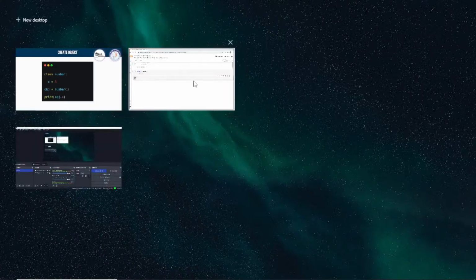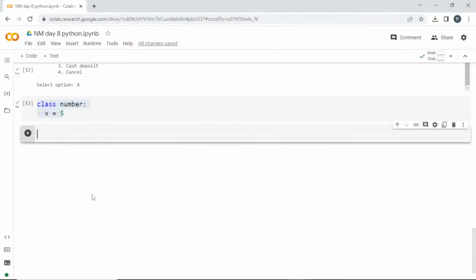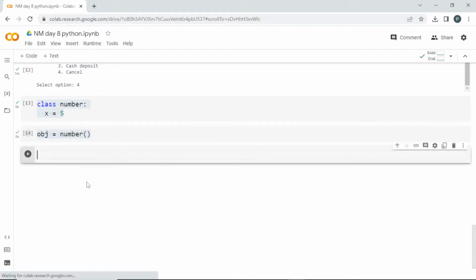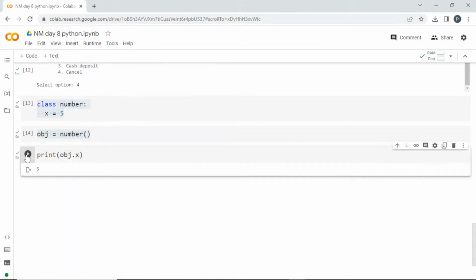I'll show you. So we have created a class with the name number, x equal to 5. If I want to create an object for this, let me create it with the name obj is equal to the name of the class, number, with parenthesis. If I run this, it is going to create the object, and if I want to use the class, I can call the object. I'll print obj dot, see here it is telling me I can access this x which is inside this class. If I run this, it is going to give me that value which is inside this class.